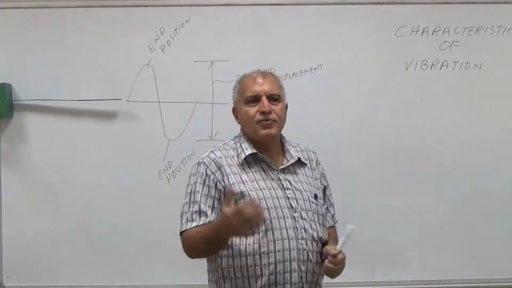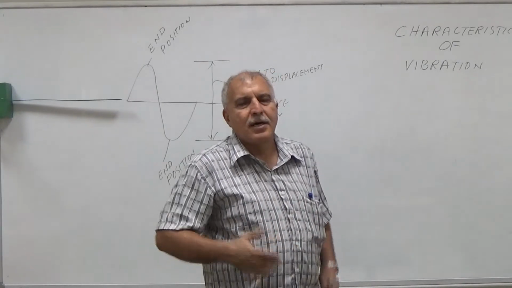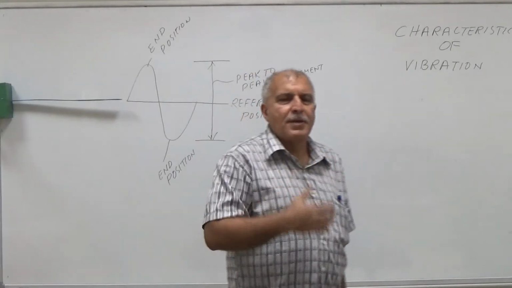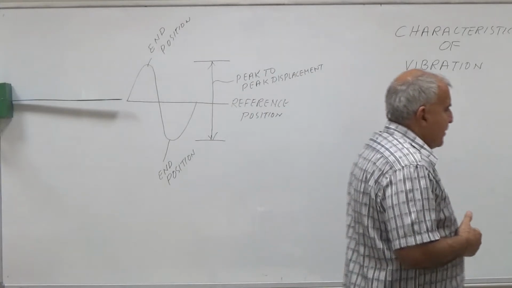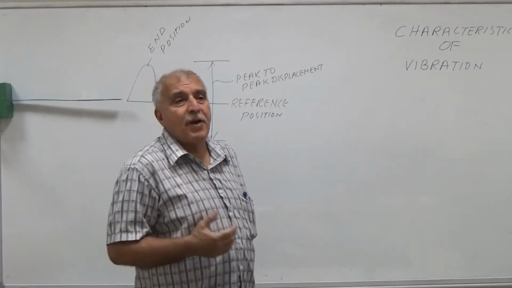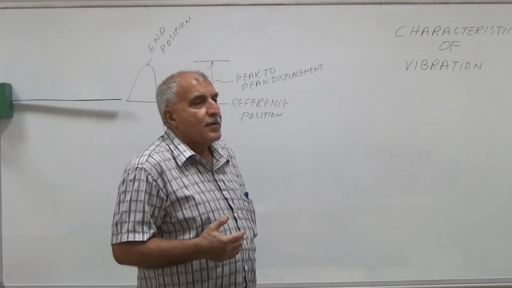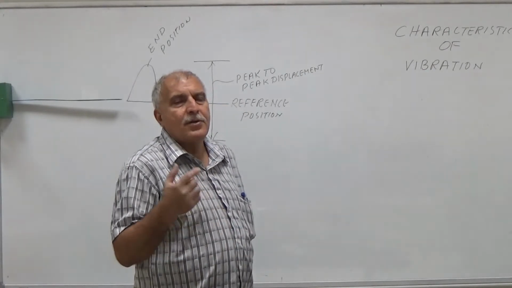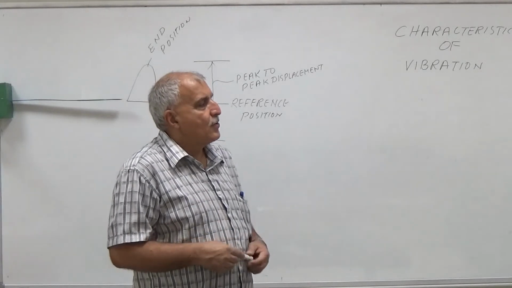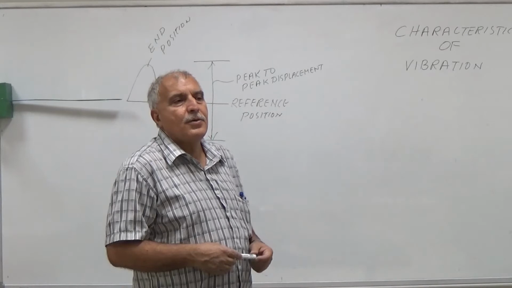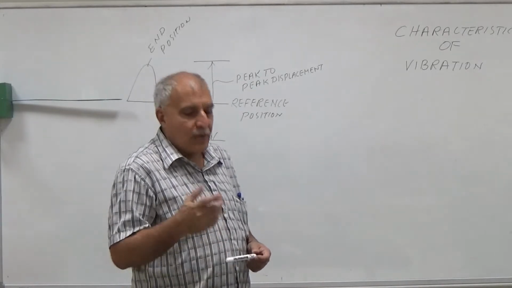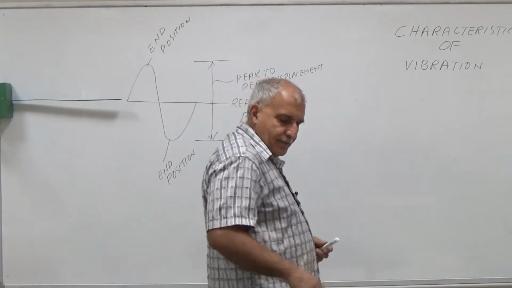So all these things which you are telling about the apple are the characteristics of the apple. In the same way, there are many characteristics of vibration which will help us to find out the condition of the machine and also what is the problem or type of problem in the machine.